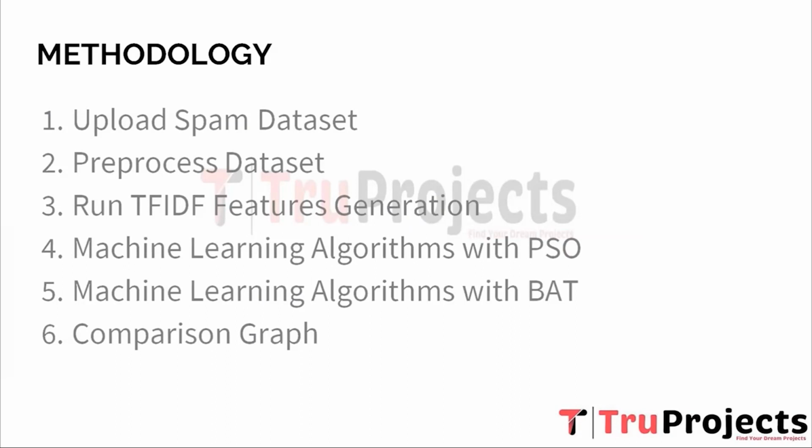Fifth, machine learning algorithms with BAT. In addition to PSO, the dataset is also subjected to machine learning algorithms optimized with the BAT algorithm. The BAT algorithm draws inspiration from the echolocation behavior of bats, where they use sound waves to search for prey. This algorithm further enhances the model's performance by exploring alternative optimization paths, helping the model converge to better solutions and avoiding potential local optima.